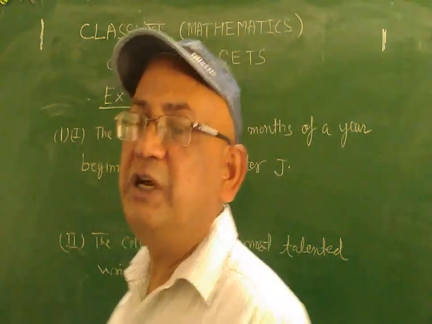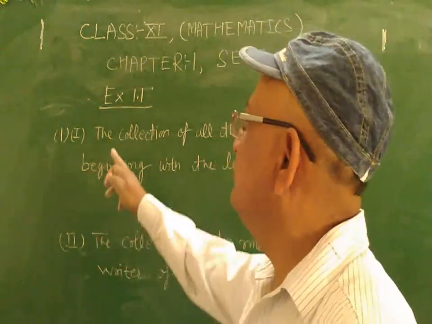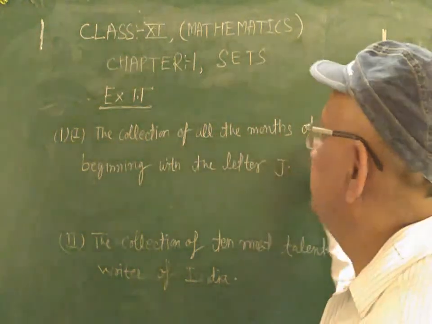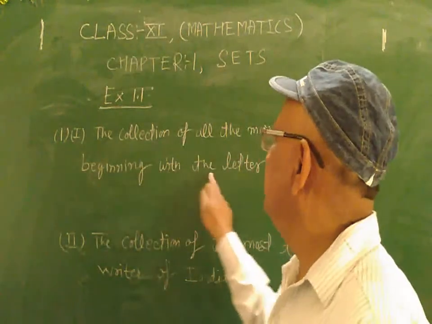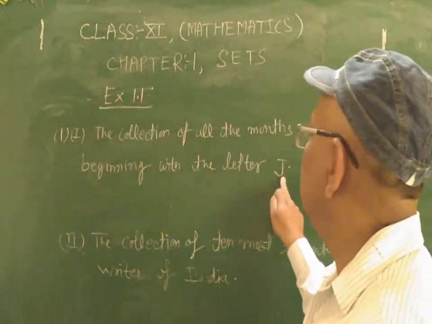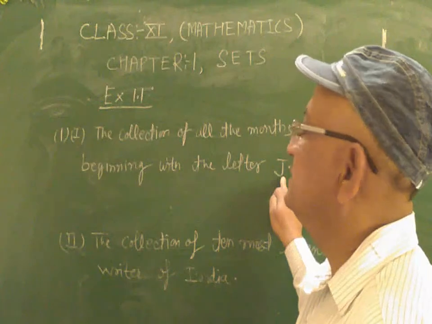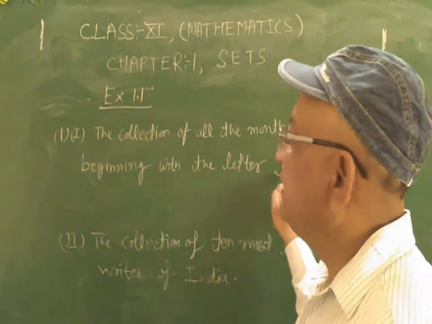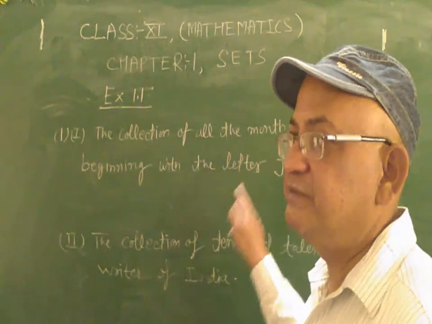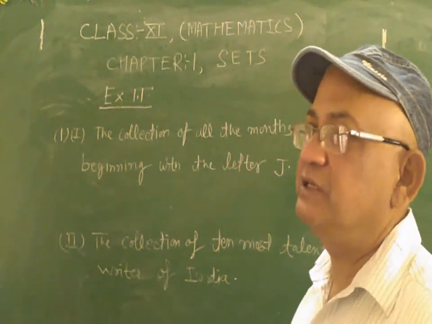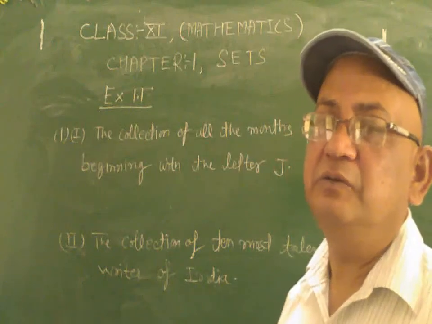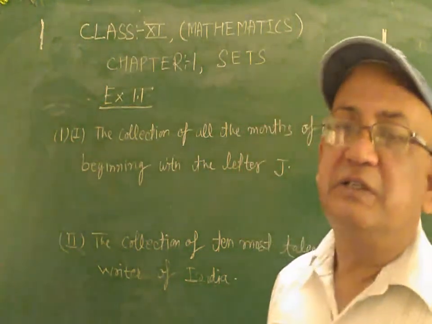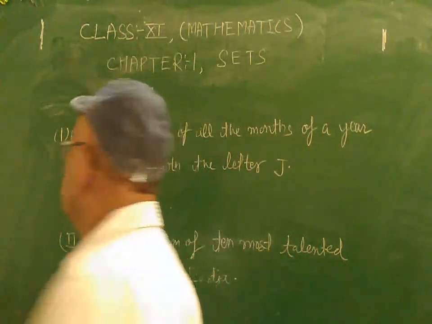So the first question I have written on the board, as you may see here: the collection of all the months of a year beginning with the letter J. You have to write the names of all the months in a year that start with J. So it is well defined, because January starts with J, July starts with J, June starts with J. So there are only 3 months that start from the letter J. So it is well defined.